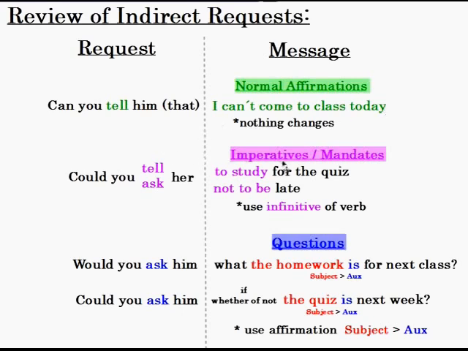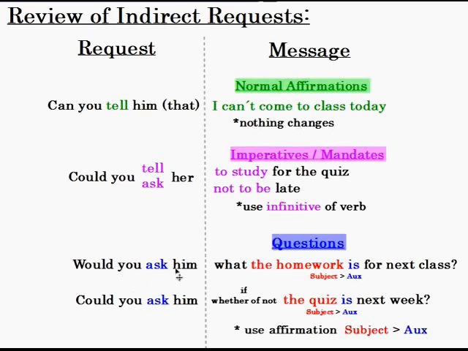Pretty easy. For the imperatives and the mandates, what you have to remember is that for the verb, you need to use the infinitive form. So we say things like, "Could you tell her to...," or "Could you ask her to study for the quiz," or "Could you ask her not to be late?" So we're using the infinitive, or the negative infinitive, for the imperatives. For the questions, it's the most difficult. Why? Because we have to take a normal question and we have to change it. We have to use the affirmation. So remember, the affirmation is when I use the subject first and then the auxiliary verb.